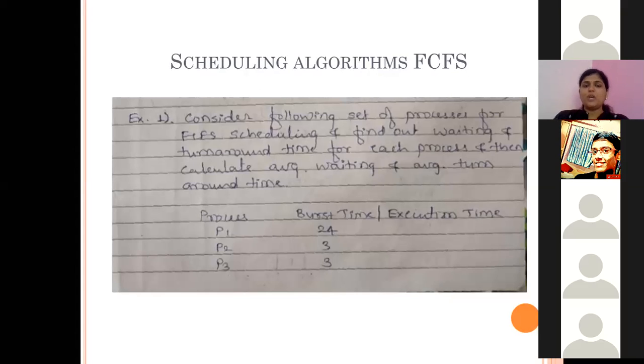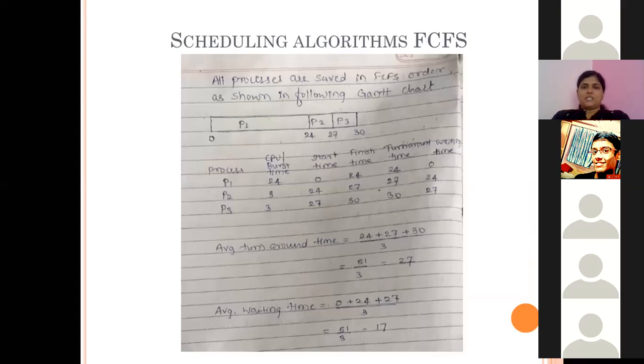Let us assume they are coming in the same sequence. That means P1 will be created first, then P2, and then P3. All the processes are served in first come first serve order.